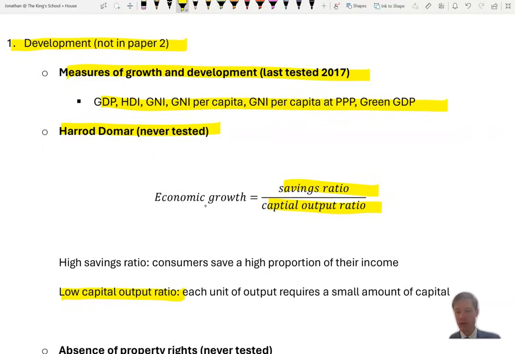When you put it the other way, 1 unit of capital produces much more output. That shows you that you have a high level of productivity. And so therefore, your economic growth, it makes sense, doesn't it? You need plenty of investment, but you also need that investment to be going into things which are productive as well.